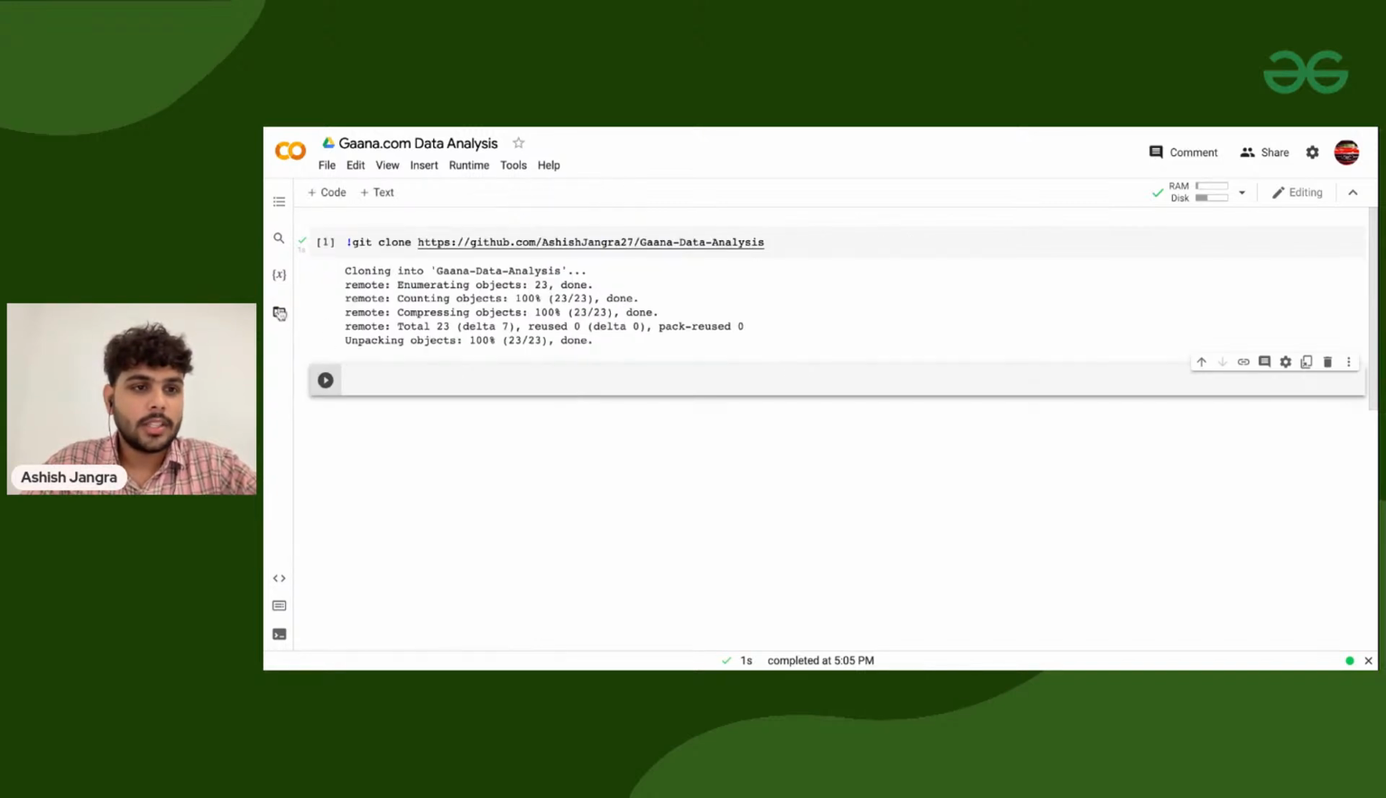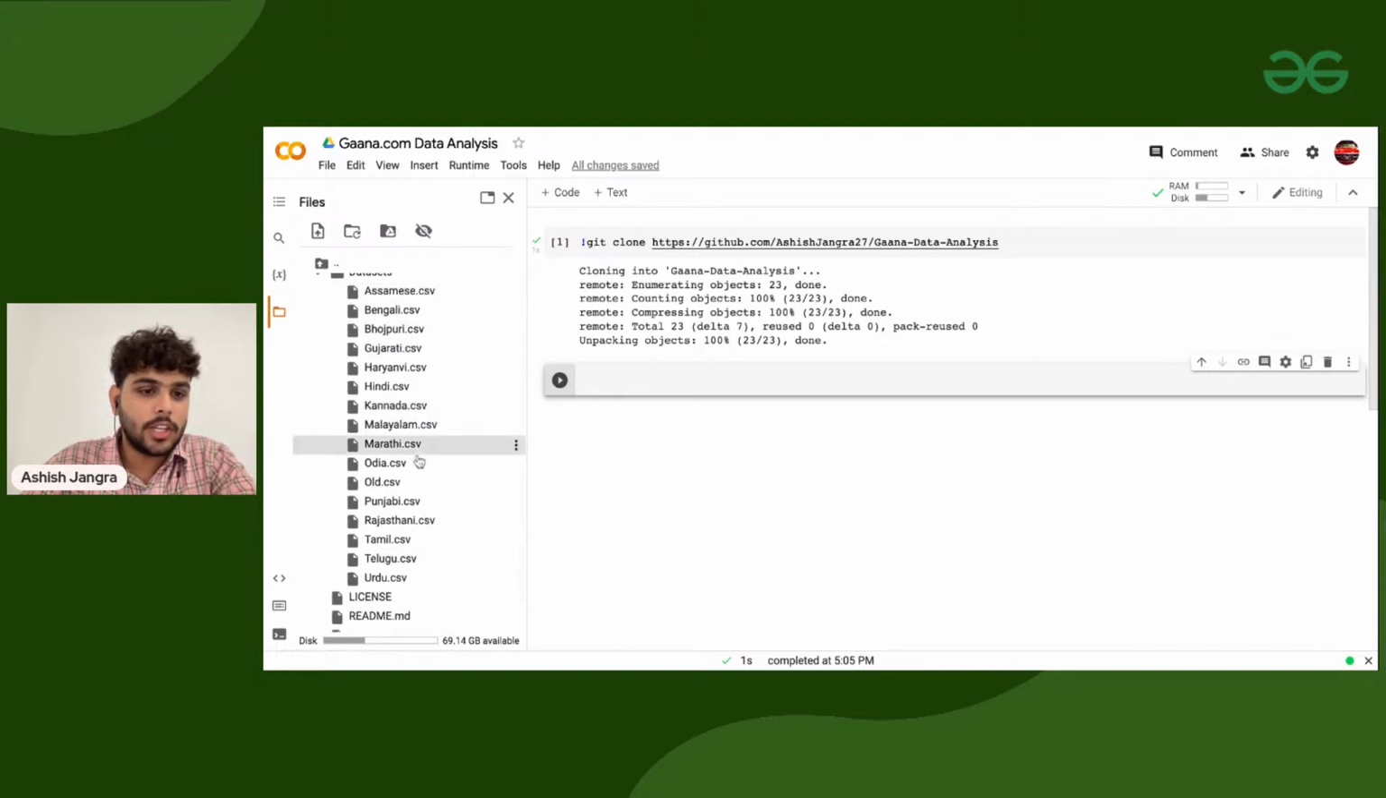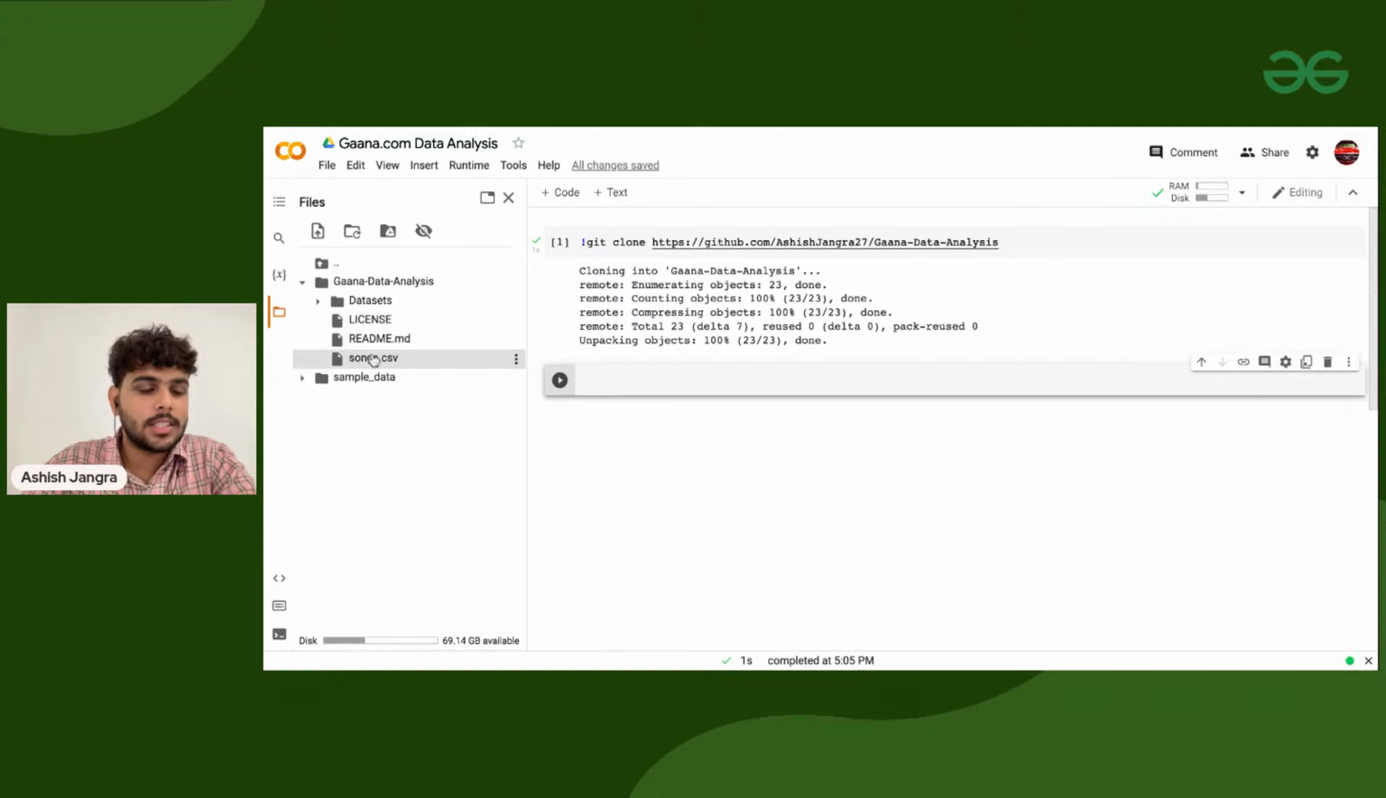If you click on this folder link, here you can see a Ghana data analysis folder is newly created, because we have cloned the whole repository of Ghana.com, the link that we have here. Inside this, I have all the folders and files of Ghana.com, and here you can see the songs.csv file. If I go inside dataset, I have all these individual CSV files, and this songs.csv is the only file where the whole dataset is combined. Sorted, no rocket science.